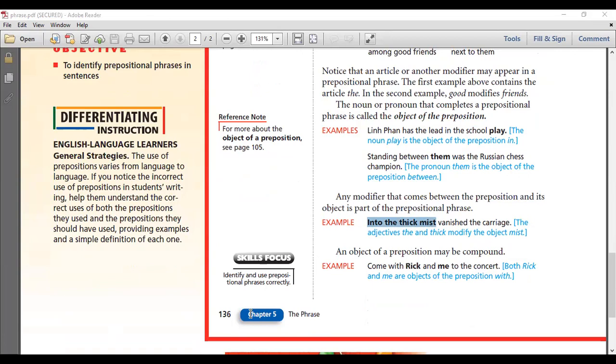Zena. Yes. What is my preposition in this prepositional phrase? The preposition is into. Good job. And what is my object of preposition? The mist. Or just mist. Good job. And the and thick are both adjectives or modifiers that describe the mist. Good job.